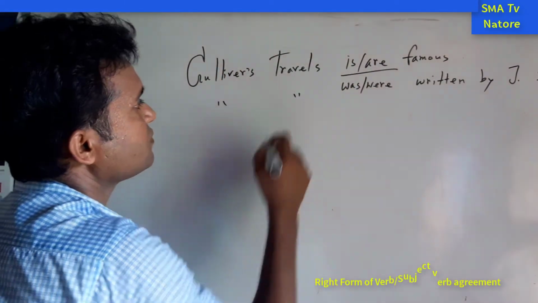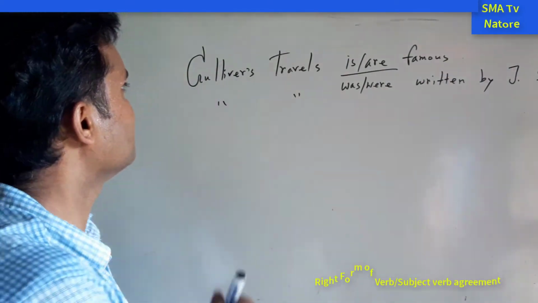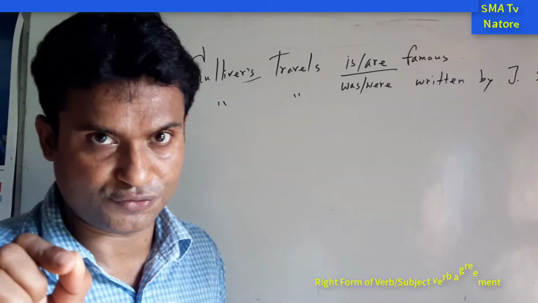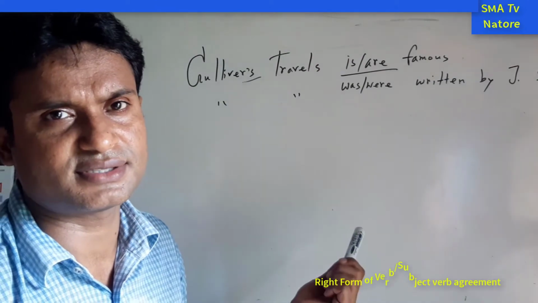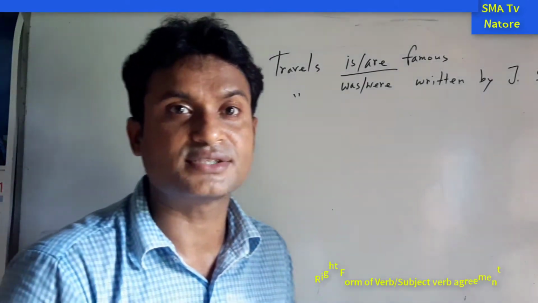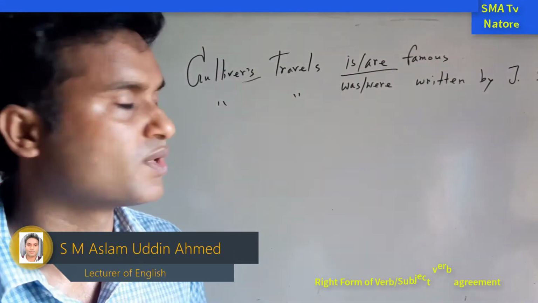So first, the sentence: Gulliver's Travels. You know that this is the apostrophe s, the meaning is of. Next one, travels. It is generally the journey of Gulliver. We know that this is the story of Jonathan Swift, and this is a criticism of human beings.